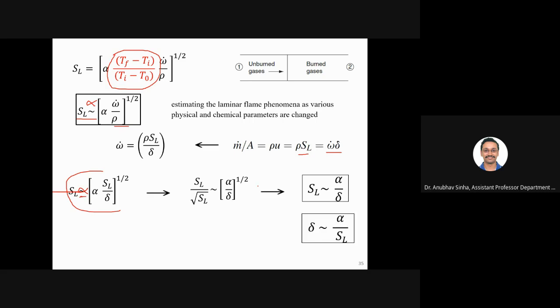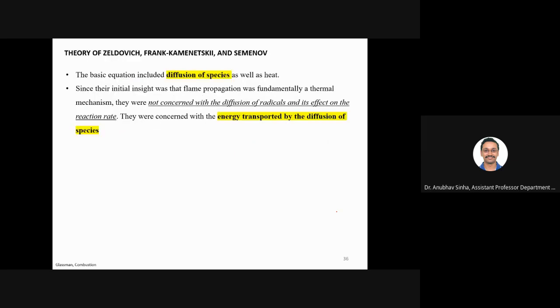Delta is here. So SL is proportional to alpha by delta and delta is proportional to alpha by SL. So by this analysis, we obtained the relation for laminar flame speed and the relation for flame thickness.